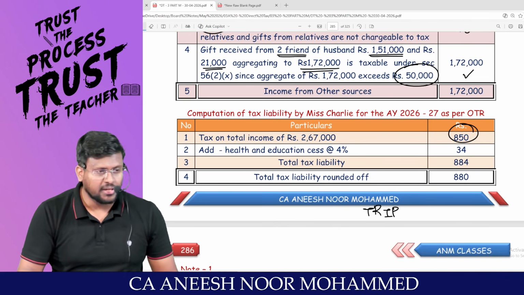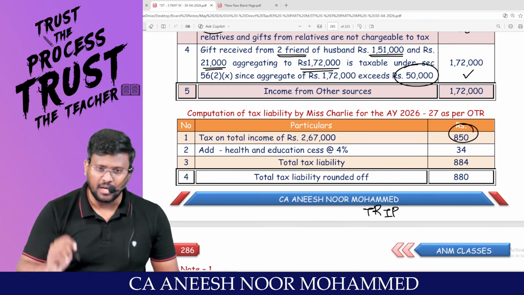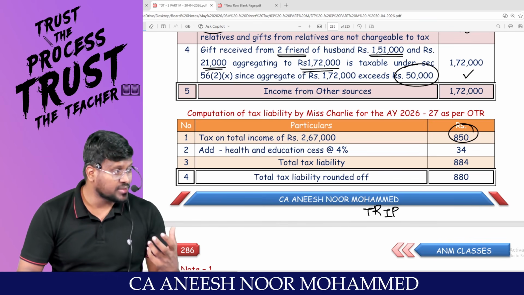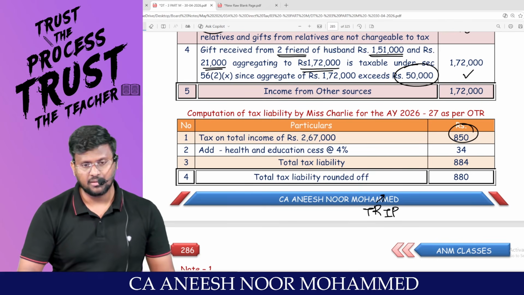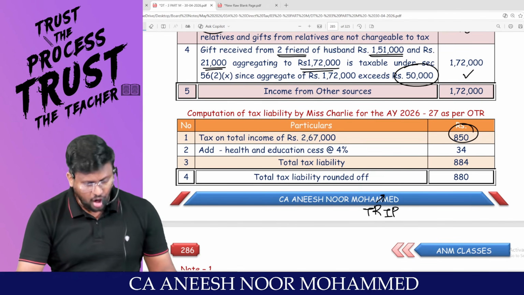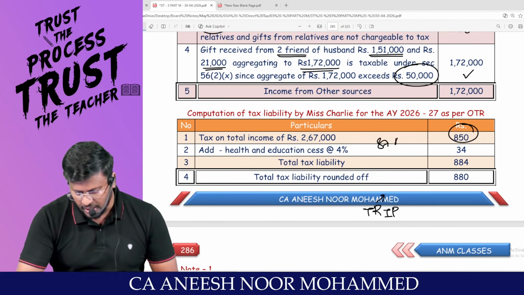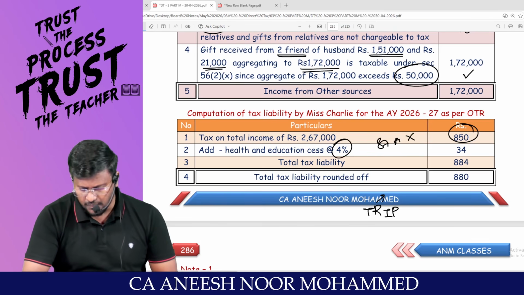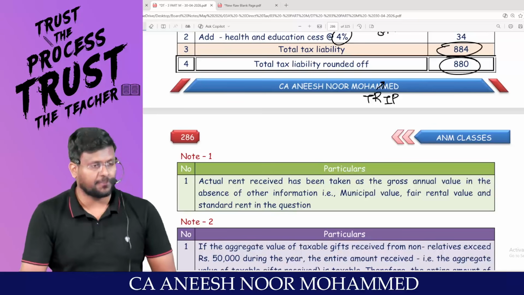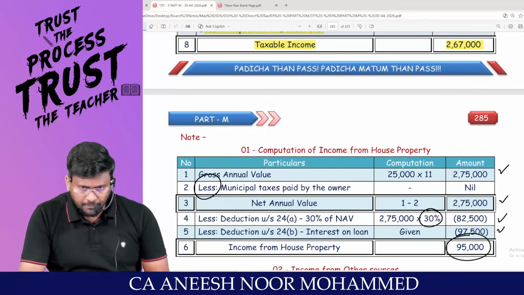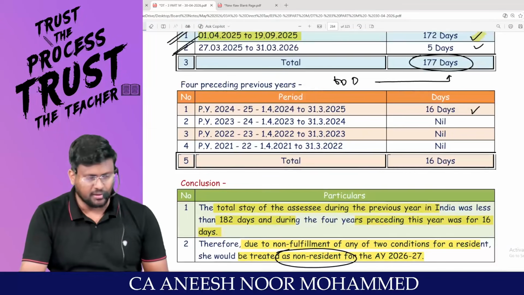If your total income is less than 5 lakh. Am I right? Perquisite. Government perquisite. TRIP is the code word. Sir, assessee should be a resident. Since assessee is a non-resident, they are not entitled to claim 87A rebate. On this, adding 4% cess to the tax liability, 884, which will be rounded off to 880. Any problem? First part of the question comes to an end.